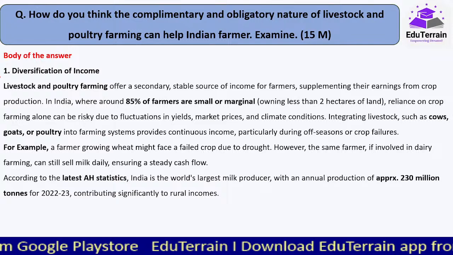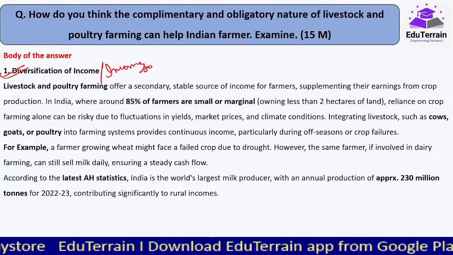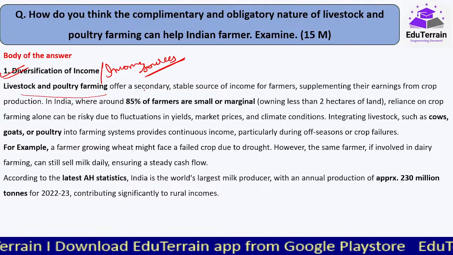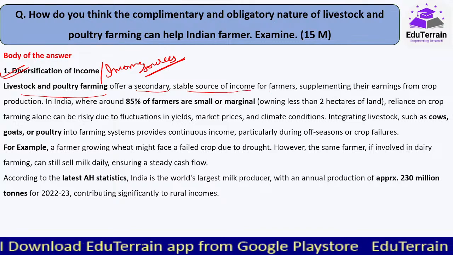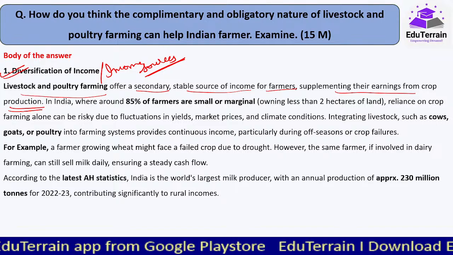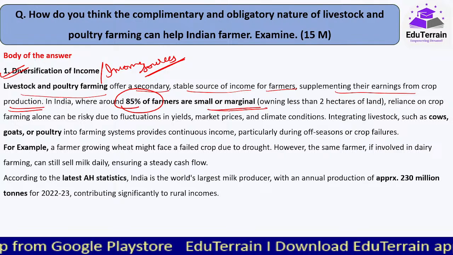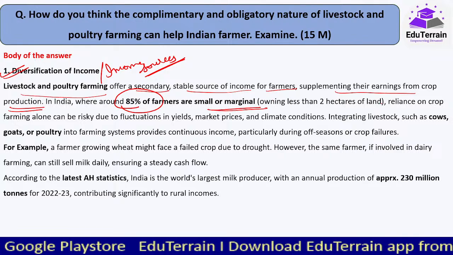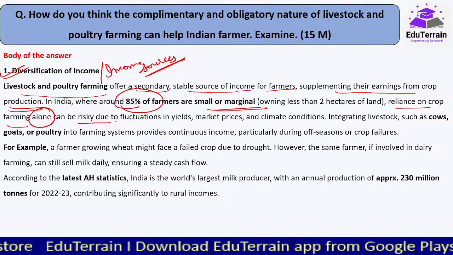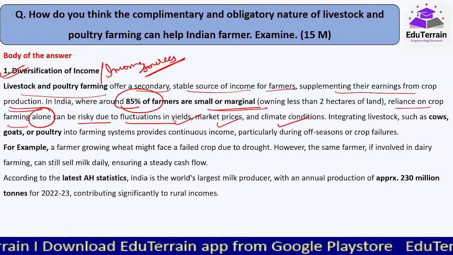First thing, diversification of income or income sources. Okay, so here livestock and poultry farming offer a secondary stable source of income for farmers, supplementing their earnings from crop production. In India, where around 85% of the farmers are small or marginal, owning less than 2 hectares of land, reliance on crop farming alone can be risky due to fluctuation in yields, market price and climatic conditions.